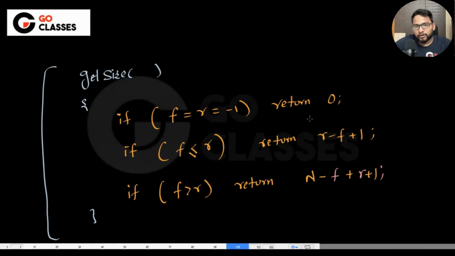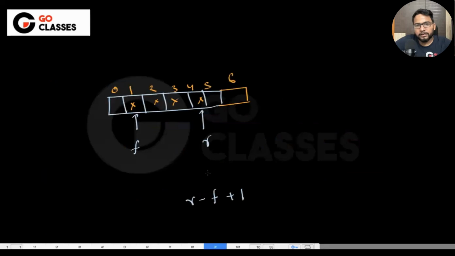Why did we not do it using the total minus empty logic? Yeah, you can do that also. Whatever you do, you will come up with the same formula. So total is n, right? n value is 7 here. So this is total minus empty. What is the empty? Empty is this much, right? So how are you going to calculate the empty? Empty is again n minus the occupied. So whatever you do, you can do it.